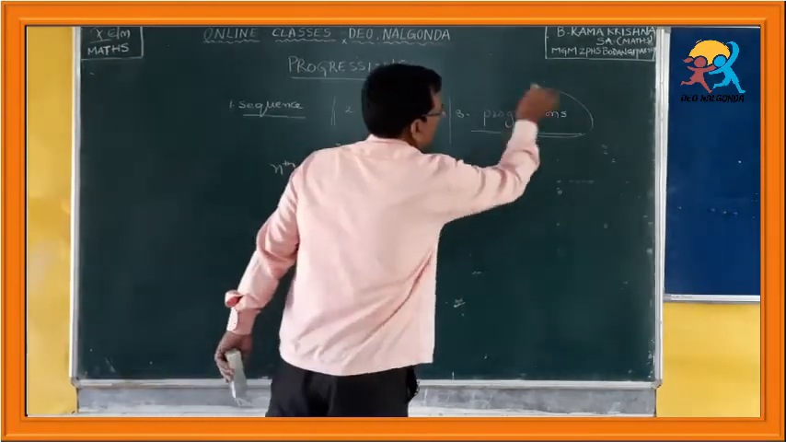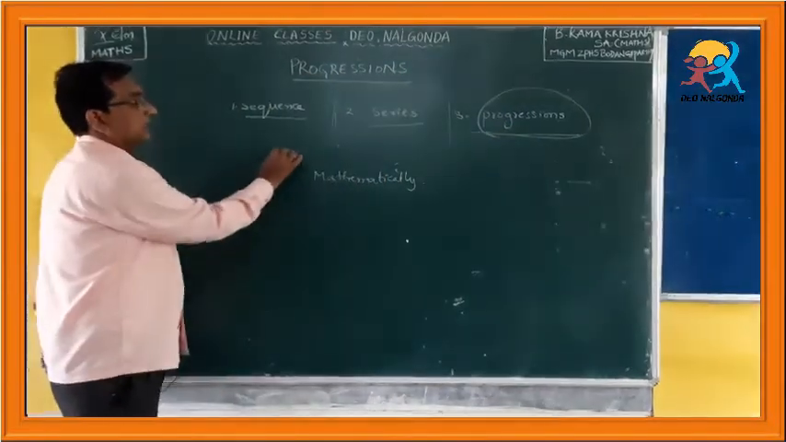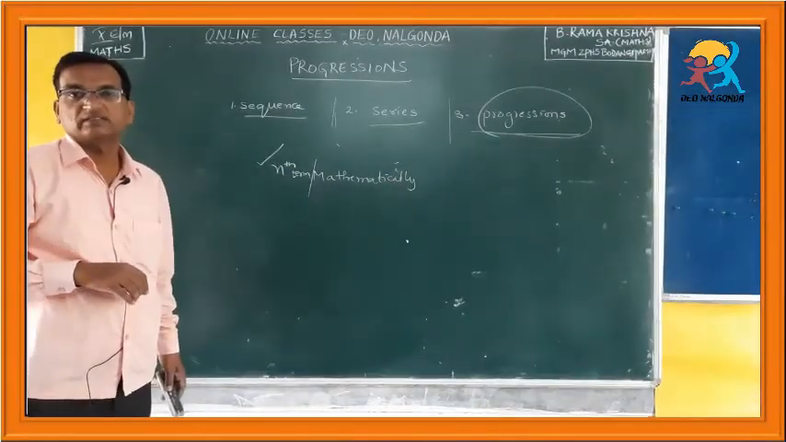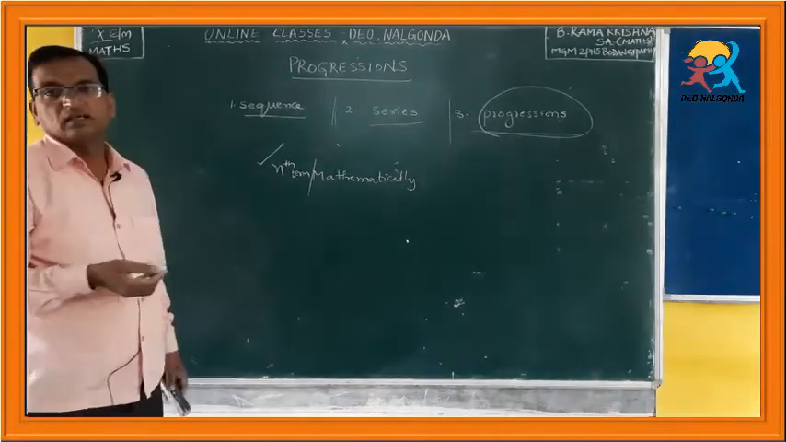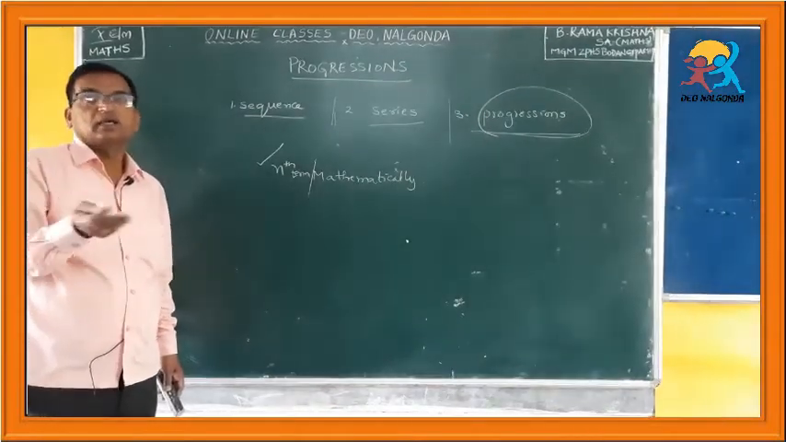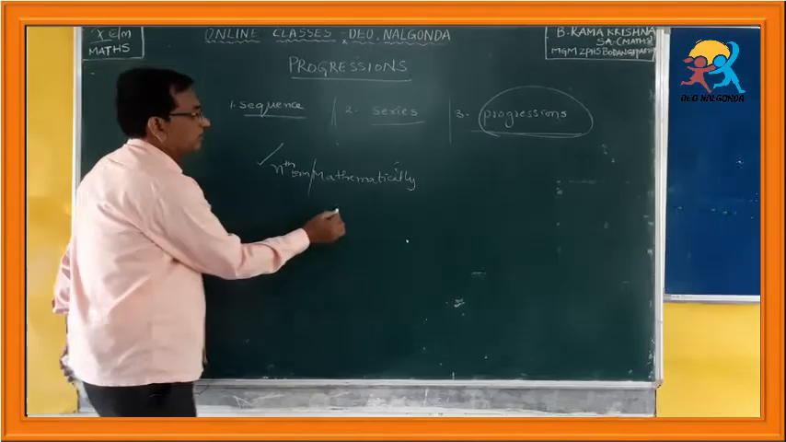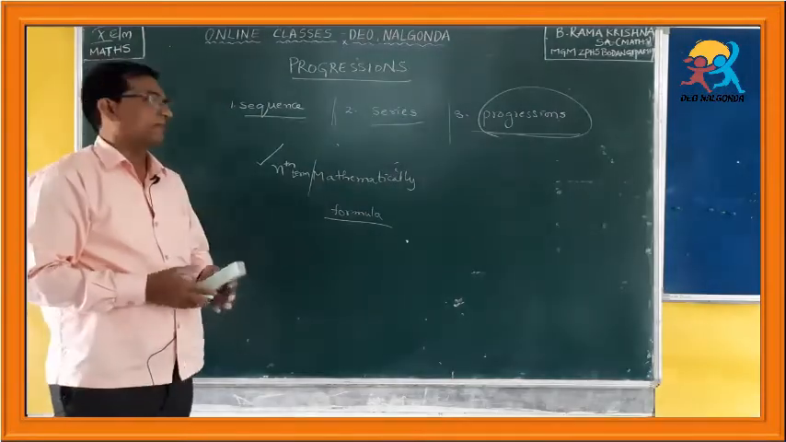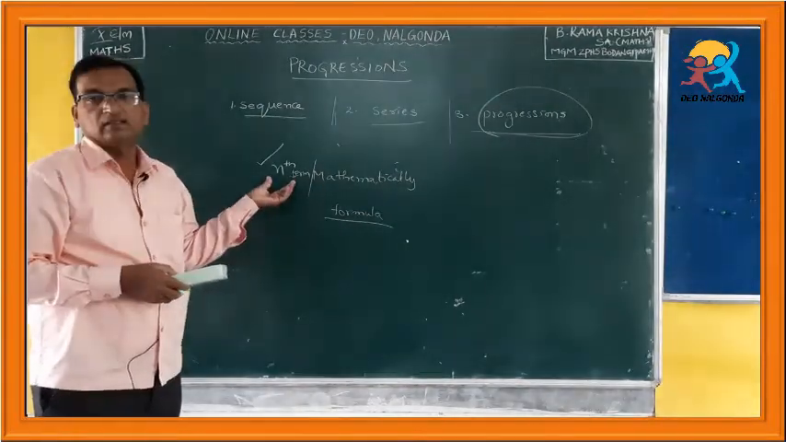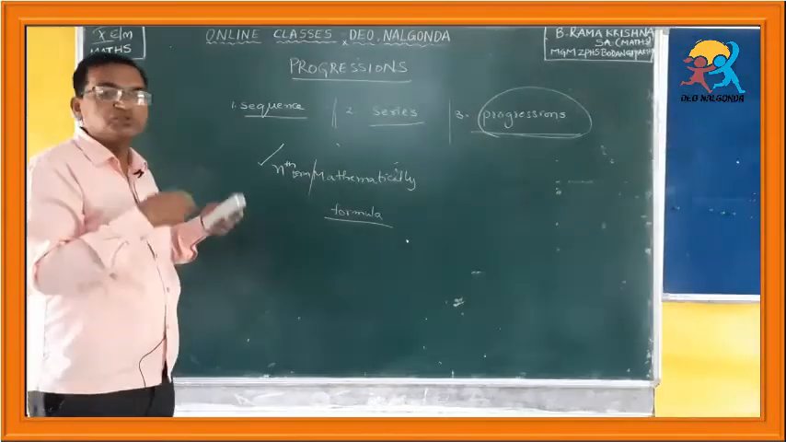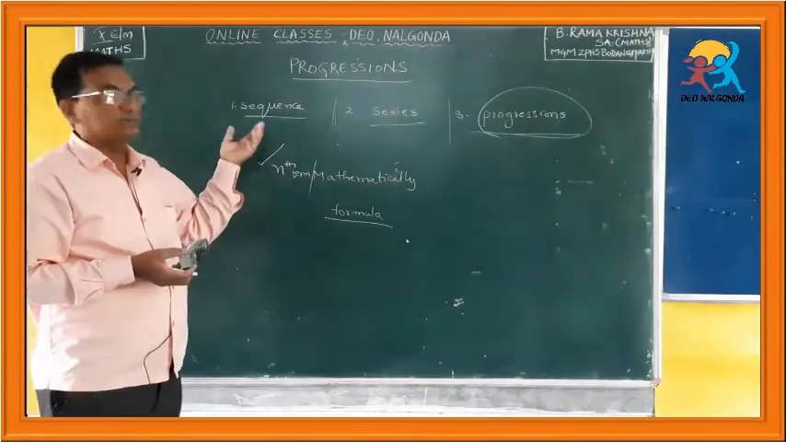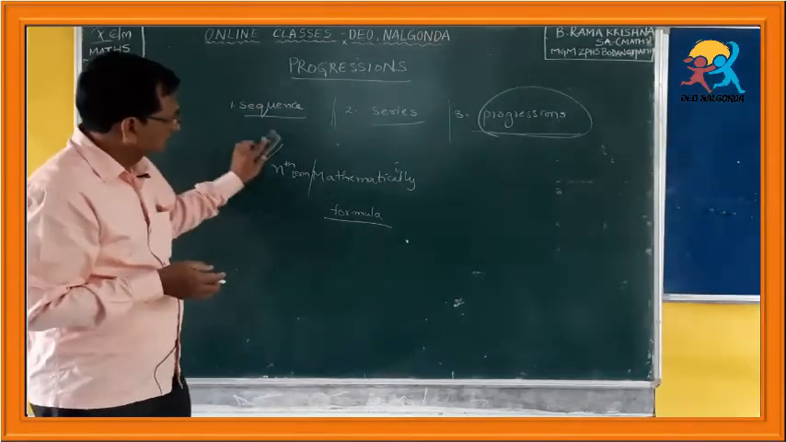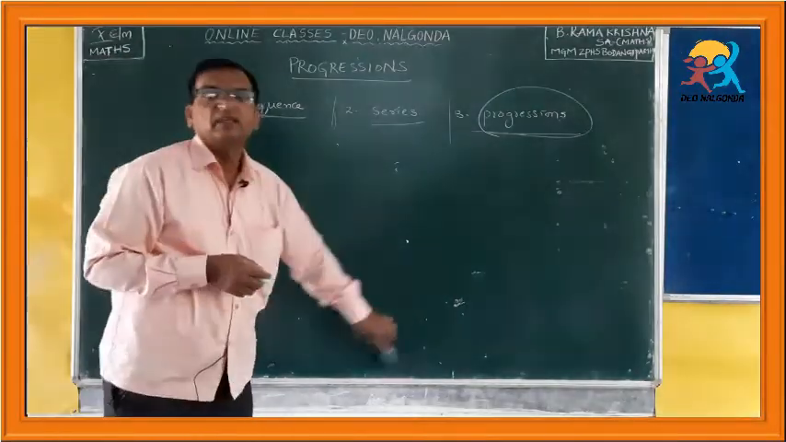But whereas in progression, we can write the nth term mathematically. What does that mean? You can write the nth term and you can find any term in that progression using a mathematical formula. You can state a mathematical formula for the nth term, whereas for a sequence you may or may not write the mathematical formula for finding the nth term.